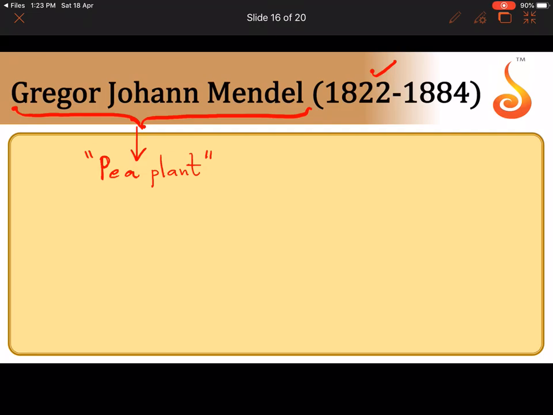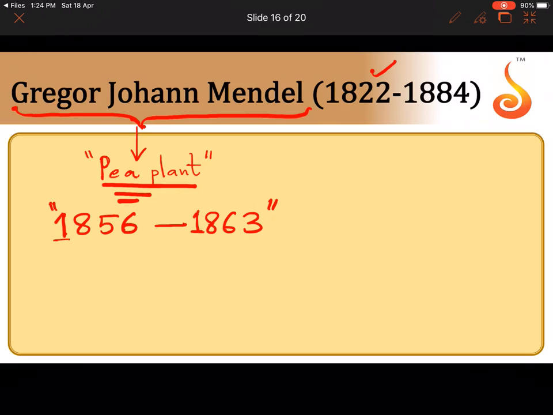He was principally teaching physics in the school, but in his garden in the monastery there were garden pea plants growing, which fascinated him a lot because they expressed a lot of contrasting traits. He saw some pea plants were tall, some were dwarf, some had violet flowers, some had white flowers, some had green pods, some had yellow pods. Some had flowers at the tip, some had flowers at the axil. So that's why he was very fascinated by it and he worked on the pea plant. He worked for 7 years between 1856 to 1863 on pea plants.